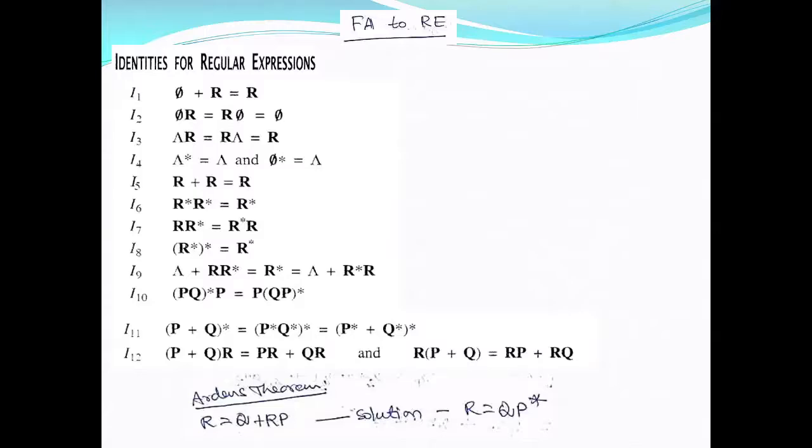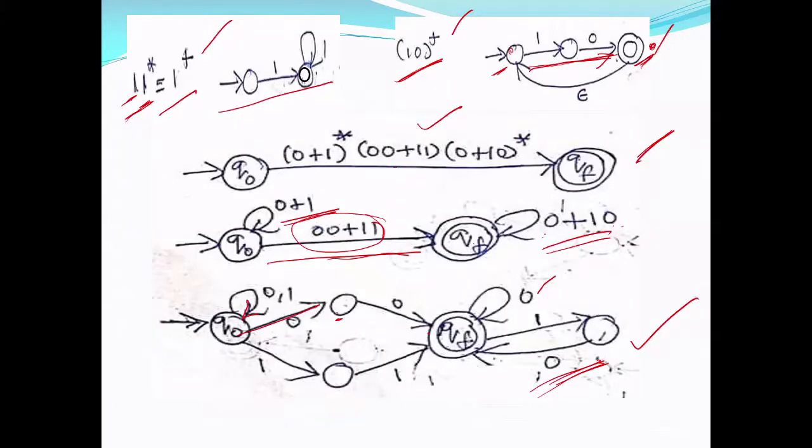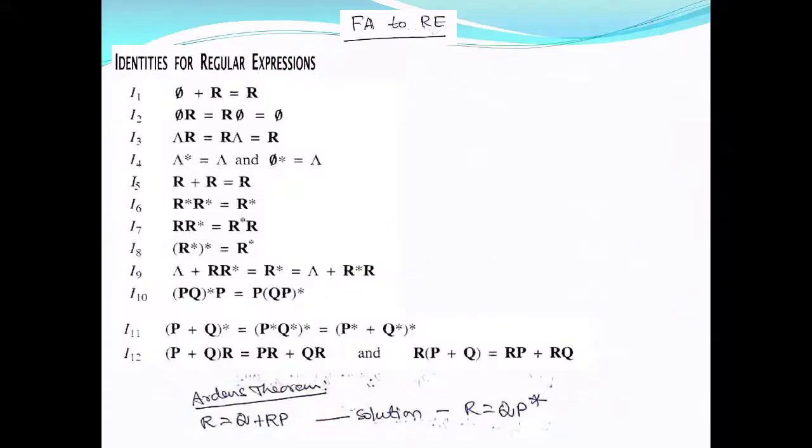So having seen how to draw NFA epsilon, now you know how to convert NFA epsilon to NFA, and then you can convert NFA to DFA. Right? Now we can convert FA to regular expression. Given a finite automata, we can find the regular expression. For doing this, you require to remember some of the identities for regular expressions, which will help you in simplifying the given regular expression.